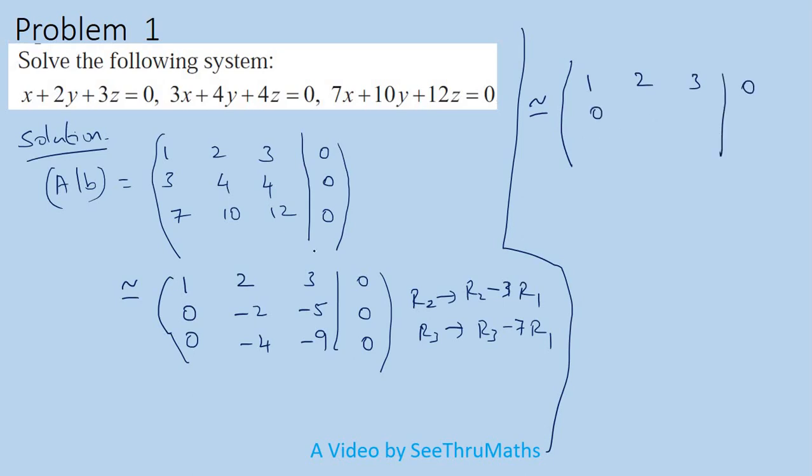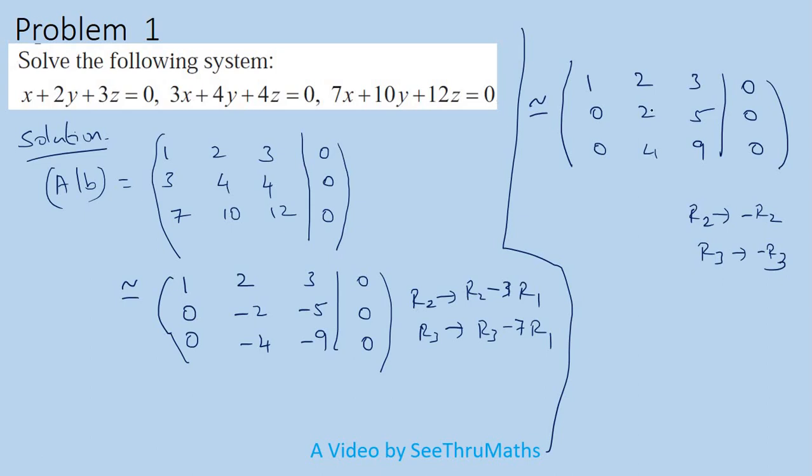So 0 here, here 2, here 5, then here 0. The same thing here 0, 4, 9. And then 0. So what I have done, row 2 replaced by minus row 2, row 3 replaced by minus row 3. These two things I have done. Now I am going to change, I am going to replace this element by 0. How to replace?